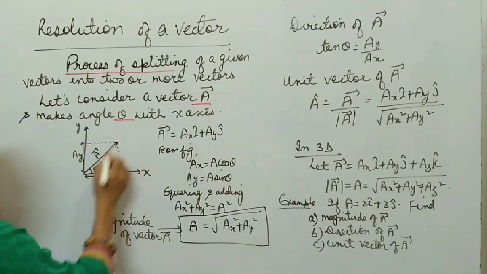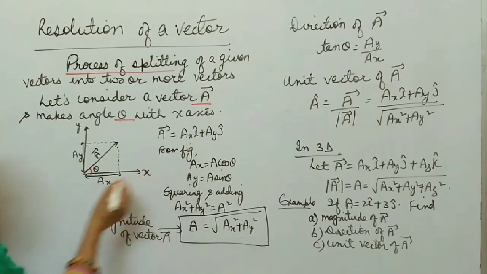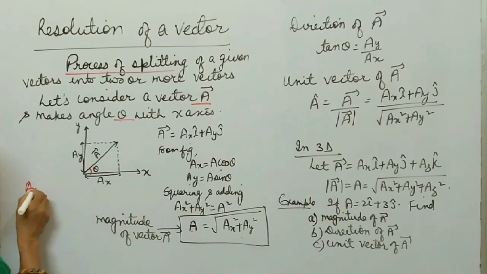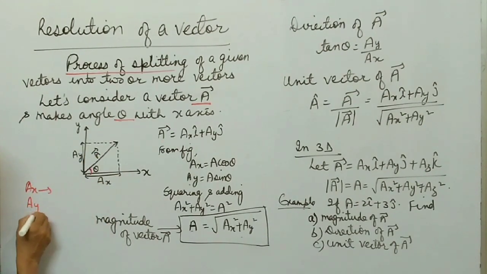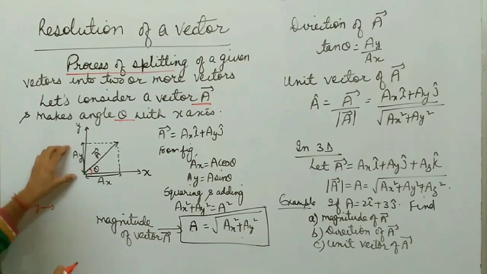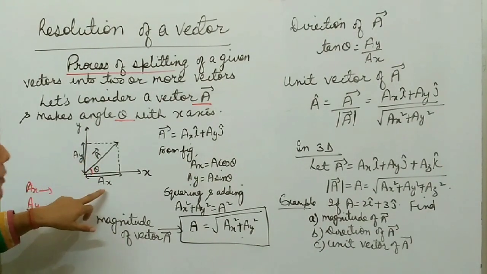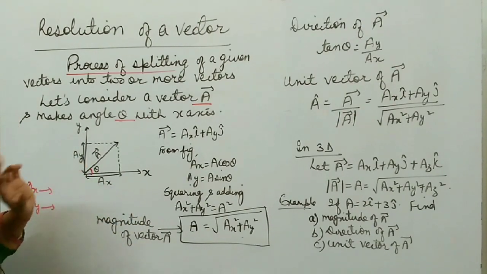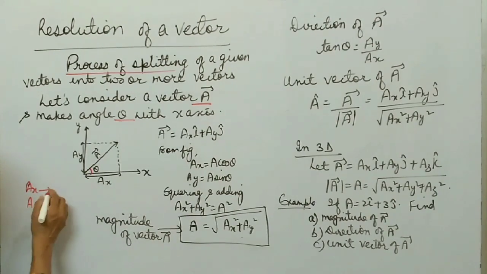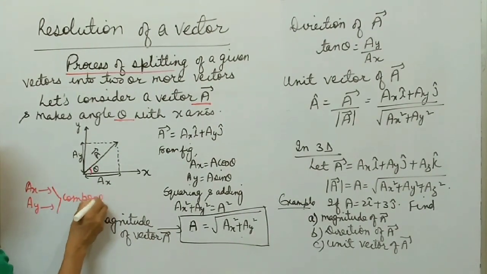Also let us suppose that Ax is the component of A along the x-axis and Ay is the component of A along the y-axis. Vector A is split into 2 vectors, Ax along the x-axis and Ay along the y-axis. These Ax and Ay are called components of vector A.